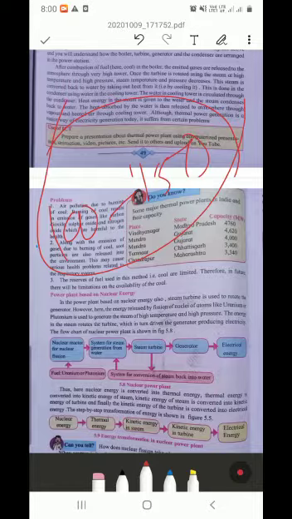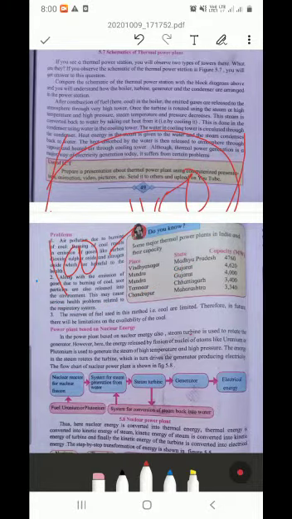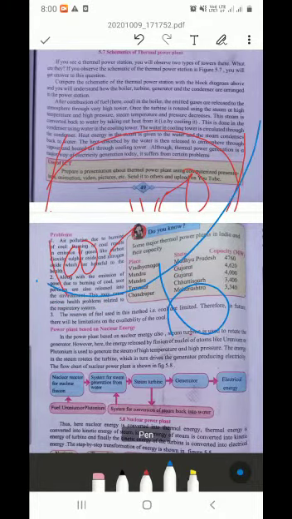And we know to produce coal, how many years do we need? Thousands, lakhs of years we need. That is not a very quick process. That is a very long lasting process, so it needs time. So we cannot produce coal in 50 years or 100 years. No, it is not possible. So coal is limited, we can say.